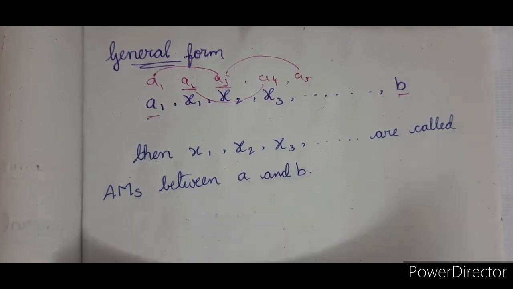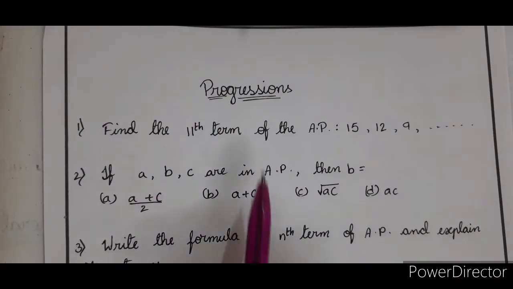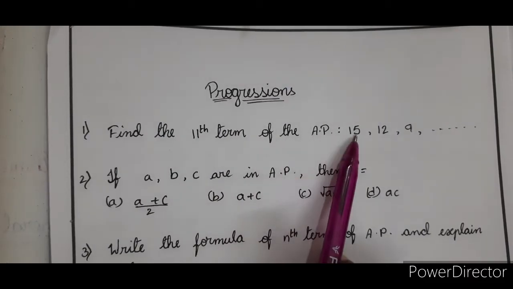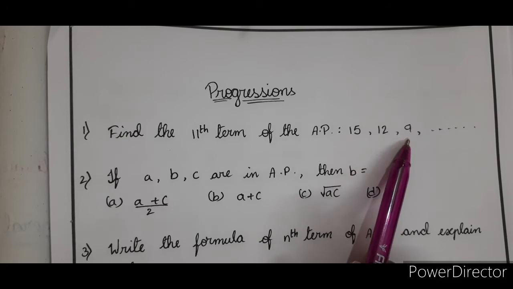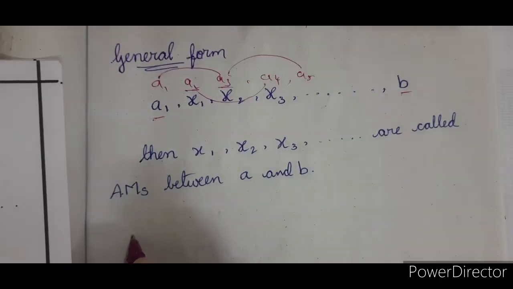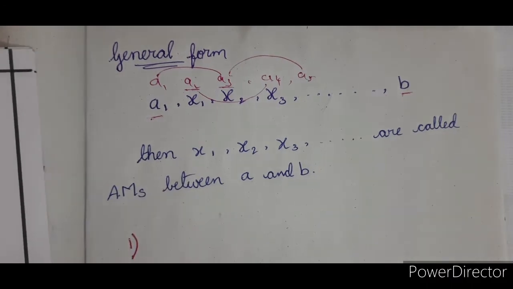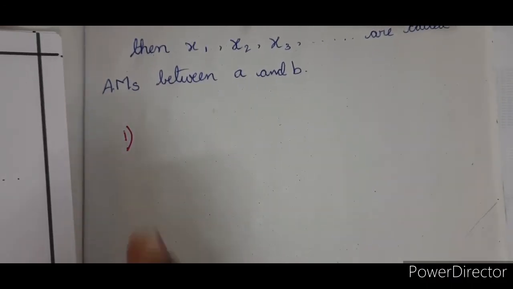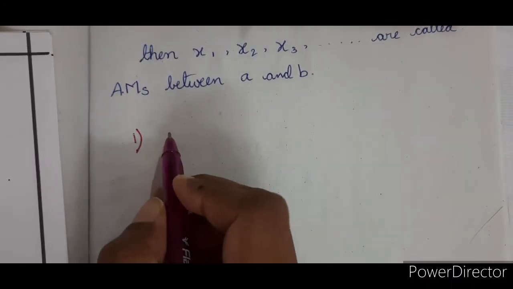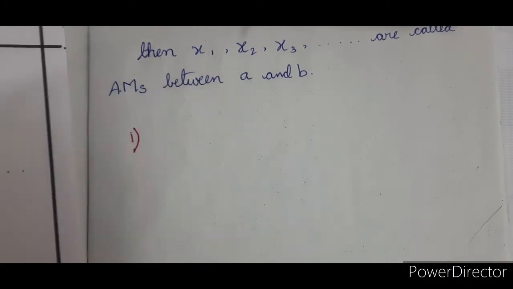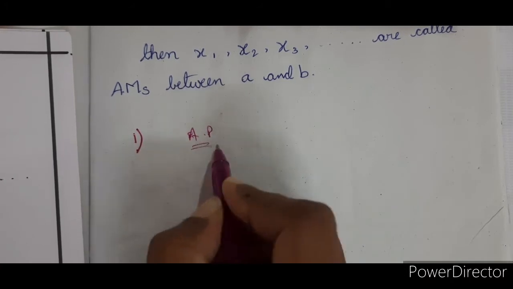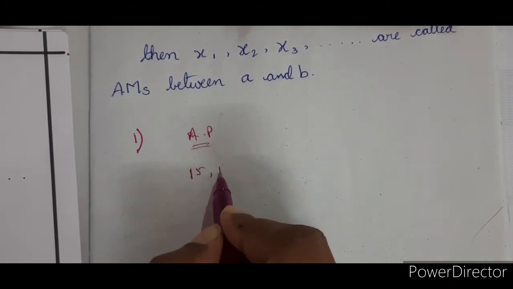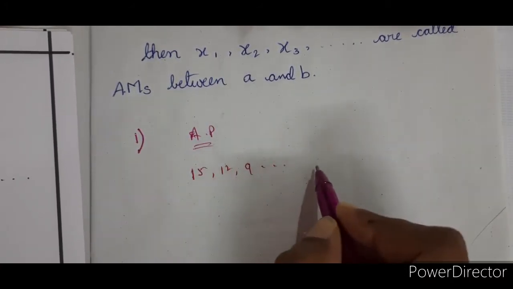Now, let us see the worksheet. Find the 11th term of the AP 15, 12, 9. Let us see how to write it in detail. For the first few problems, I will give you the detailed steps of writing, and afterwards we can proceed with direct steps. Here the given series is an AP: 15, 12, 9, etc.